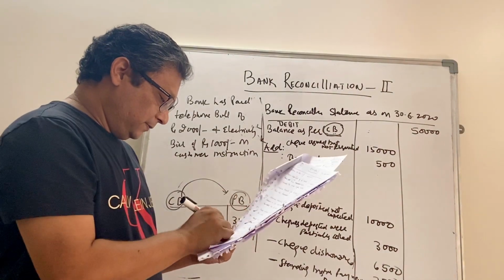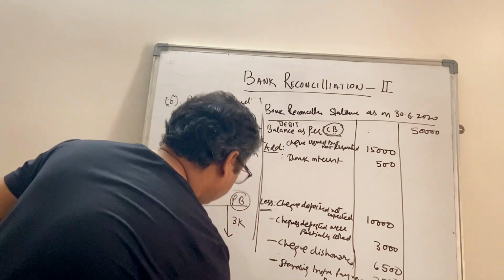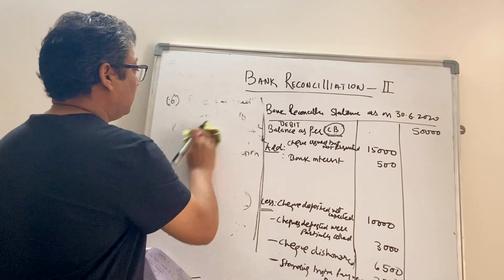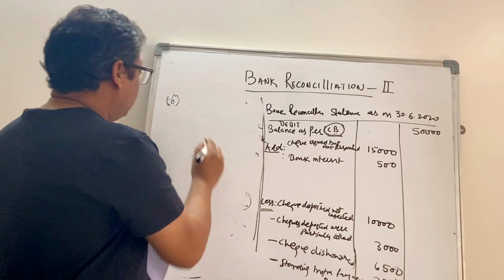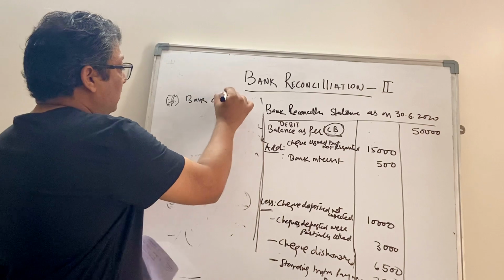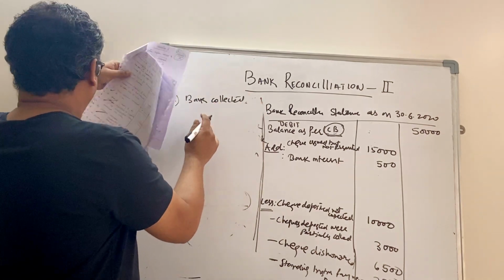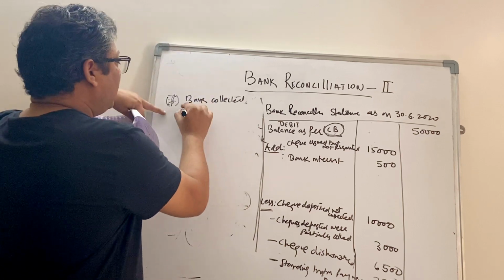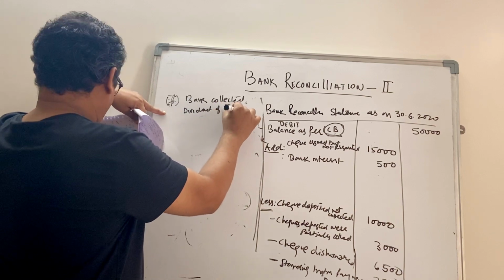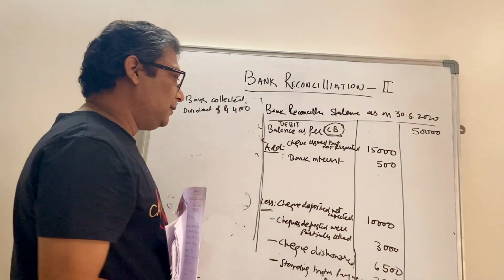Now what else? Okay, the bank has actually collected. So the next statement is given, seventh number. Bank collected dividend of rupees 4,000. So on your behalf, the bank has directly collected the dividend.